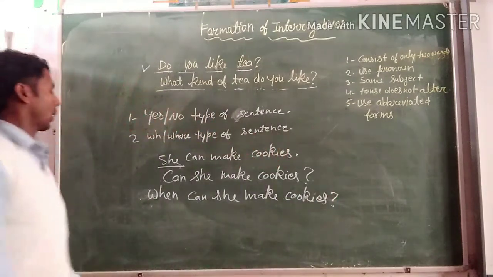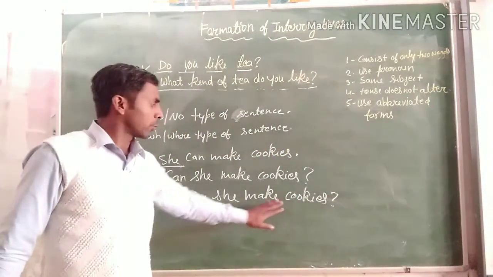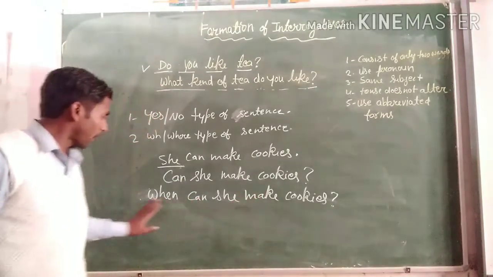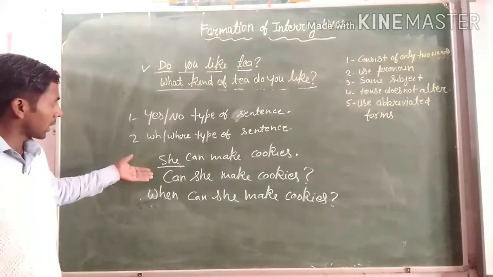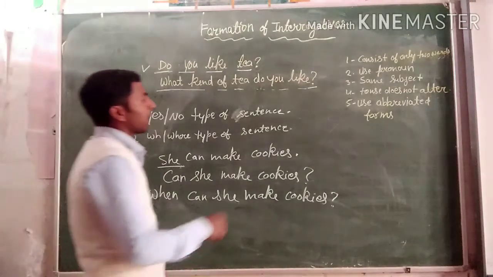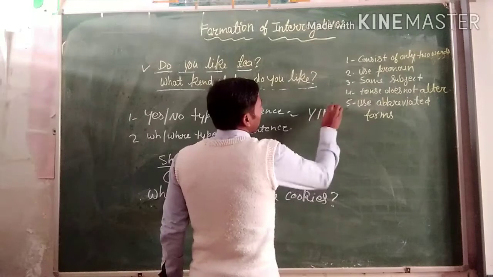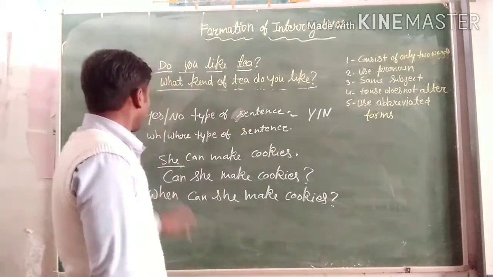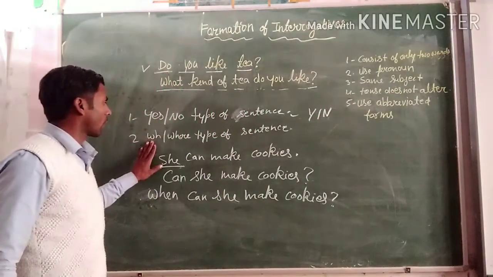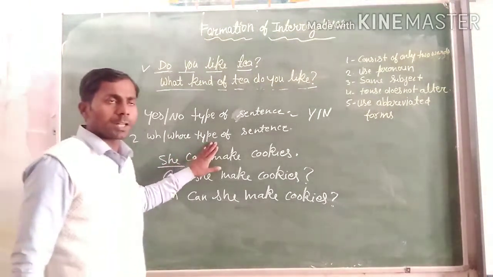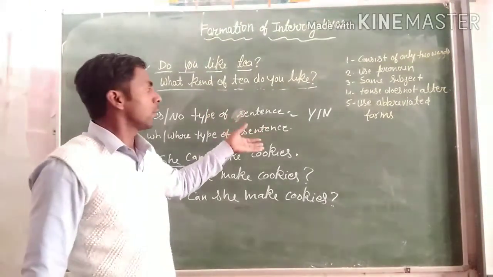This is the what type of question. In the yes-no type of question we get the reply in yes or no, and in the second type, the what-where type of question, we get the reply in two or more words.